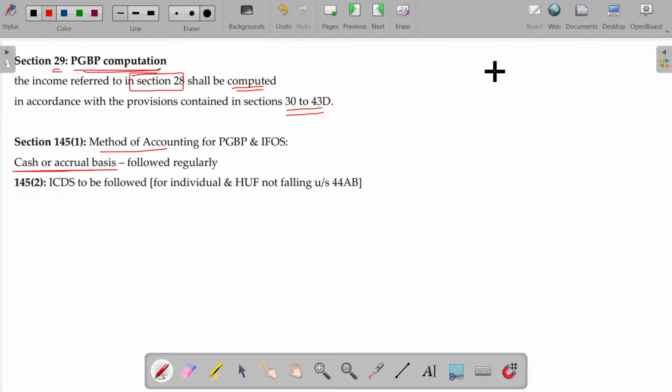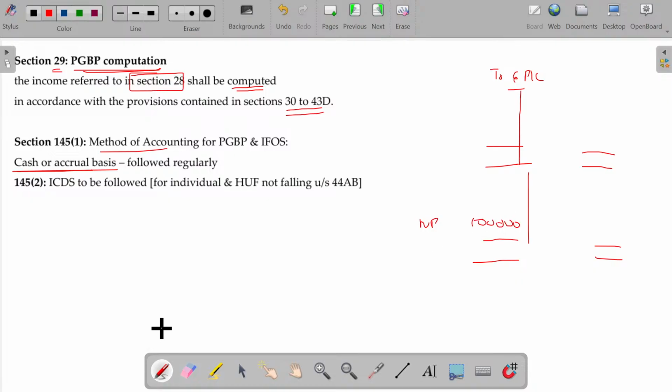Now, in your trading and P&L account, you prepared and find the net profit being 1 lakh. Right. This 1 lakh you found out will be as per the Companies Act if you are preparing for a company. Companies Act. Okay. Or the financial accounting rules and regulations you follow for preparing the trading and P&L account, you find the net profit being 1 lakh.